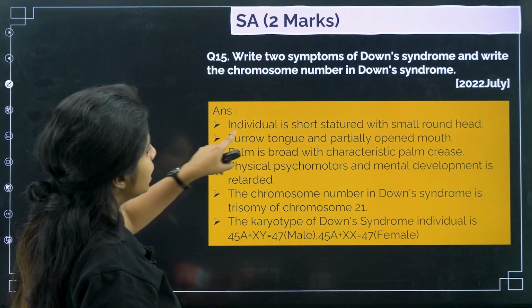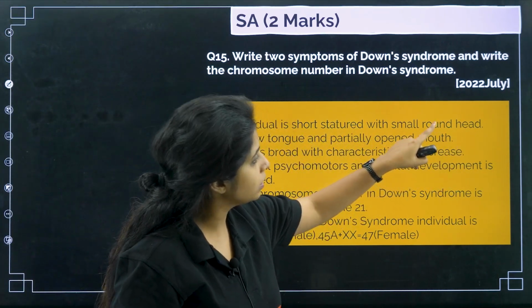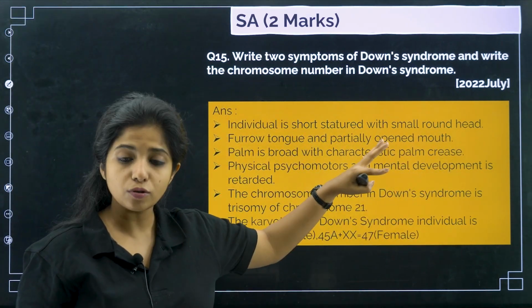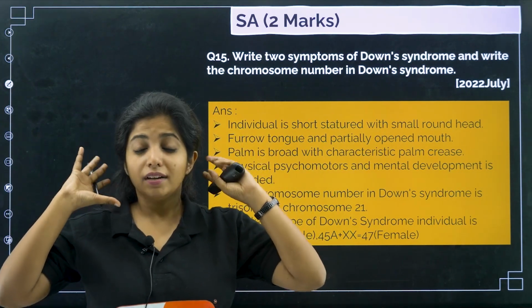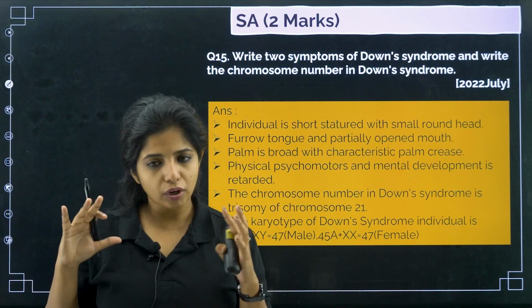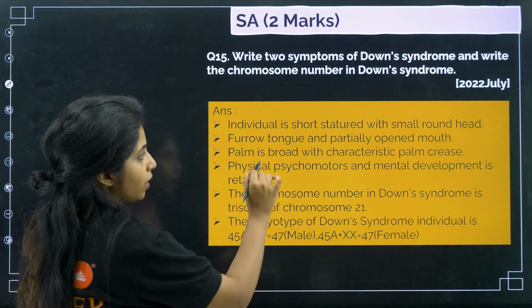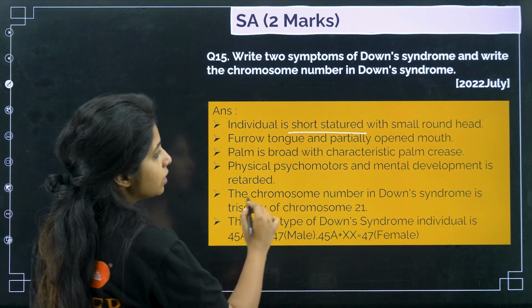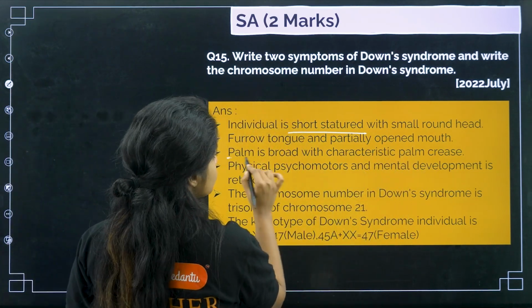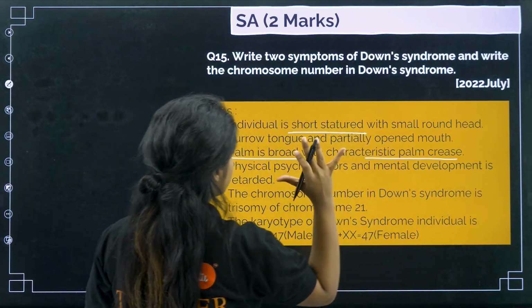So let's see. The individual is short statured with a small round head. People with Down syndrome, if you have seen them, have a small round head, and their height is also not very much. So the individual is short statured. Try to remember things rather than mugging things up. So furrowed tongue and partially open mouth. Palm is broad with characteristic palm crease.